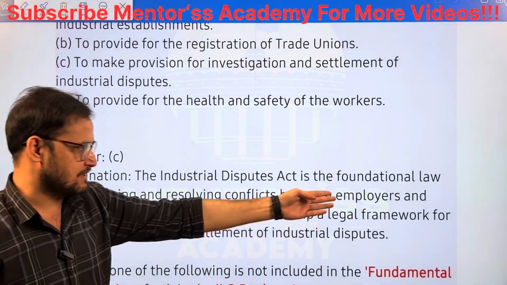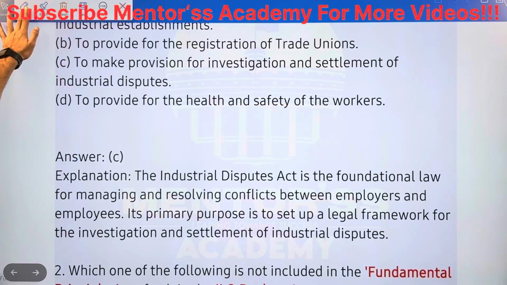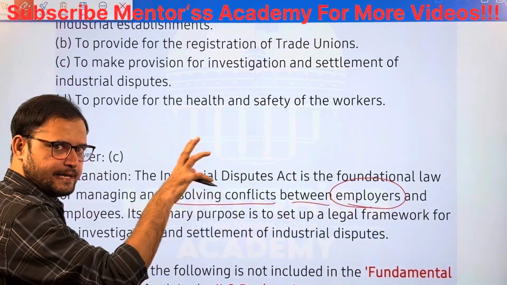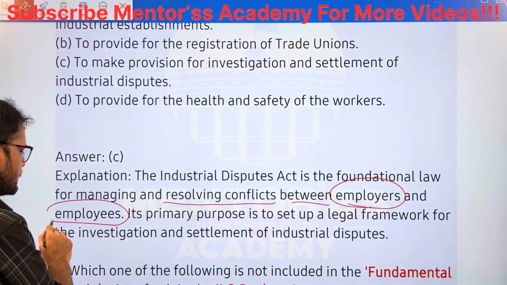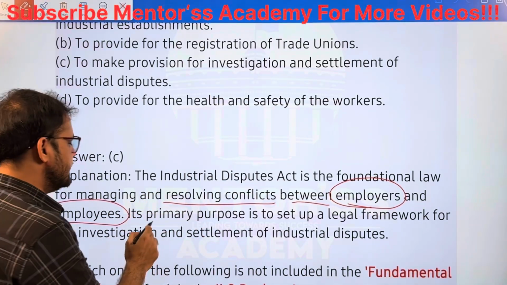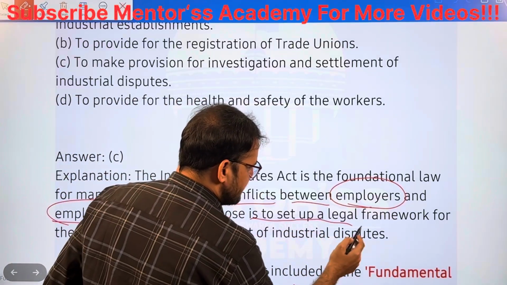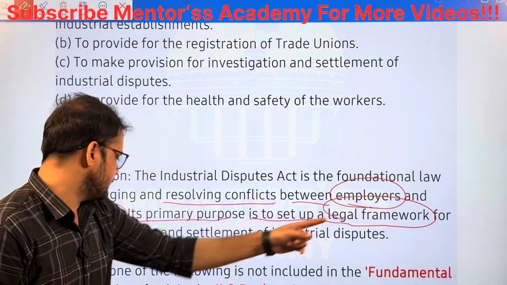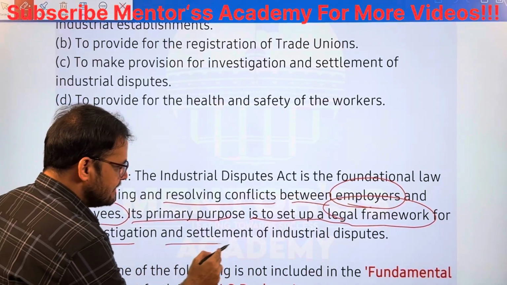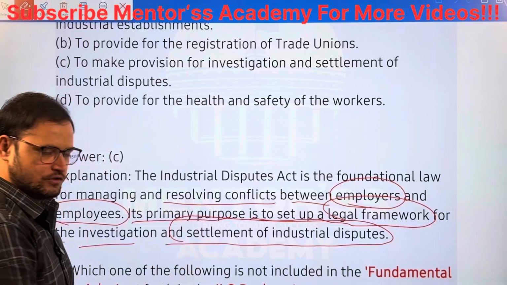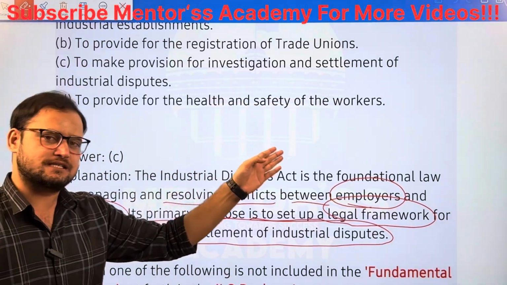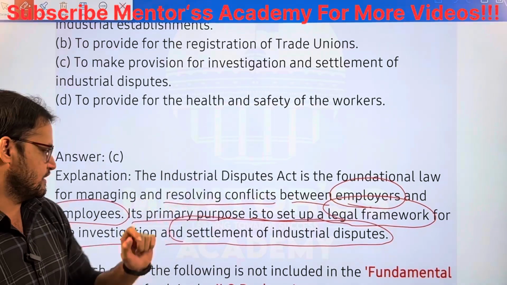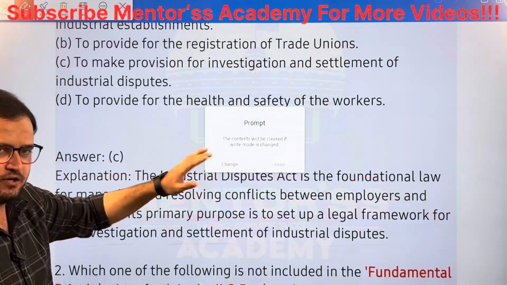The Industrial Disputes Act is the foundational law for managing and resolving conflicts between employers, whoever are providing employment, and employees, whoever are working in the company or industry. Its primary purpose is to set up a legal framework. It is a statutory act, a legal framework for the investigation and settlement of industrial disputes. The Industrial Disputes Act 1947 is very important for the upcoming UPSC, EPFO, APFC and AO exam, which is going to be held on November 30.